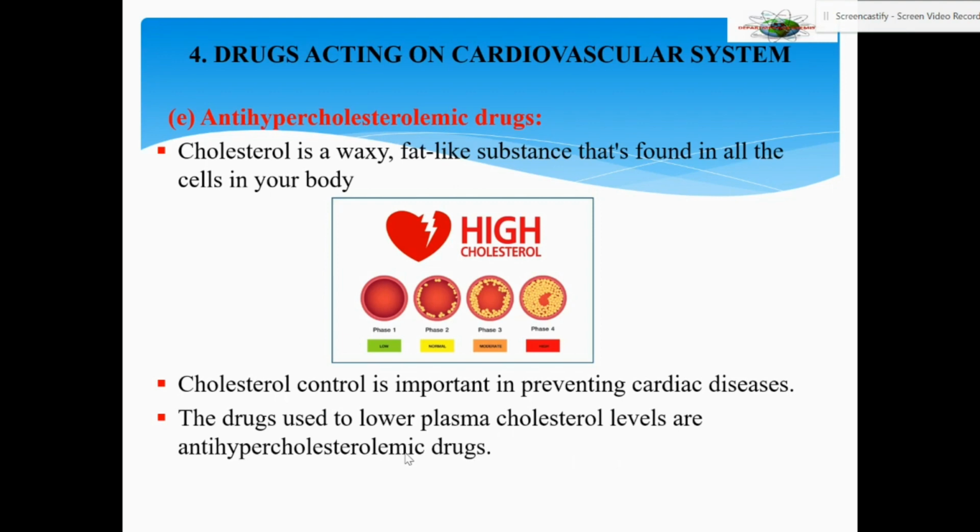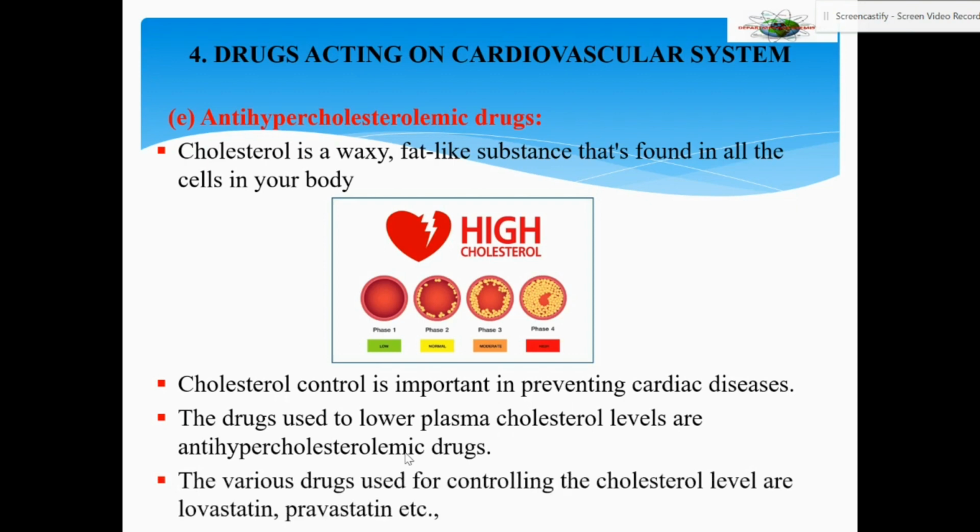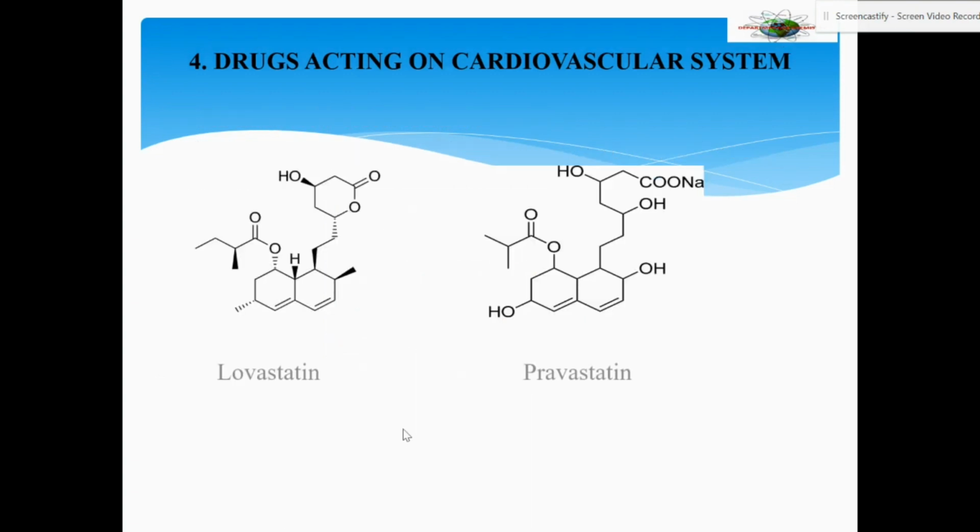So, what is the role of these drugs? What is the function of these drugs? They are used to control plasma cholesterol levels, that is, cholesterol in the blood plasma. The various drugs used for controlling the cholesterol levels are lovastatin and pravastatin, etc. You can see the structures of lovastatin and pravastatin.